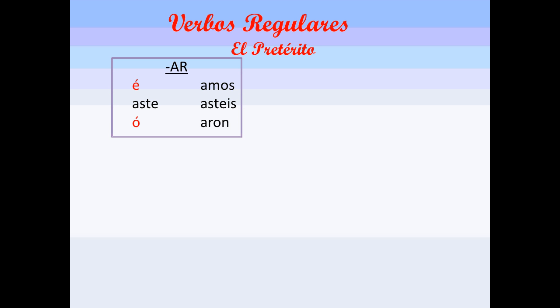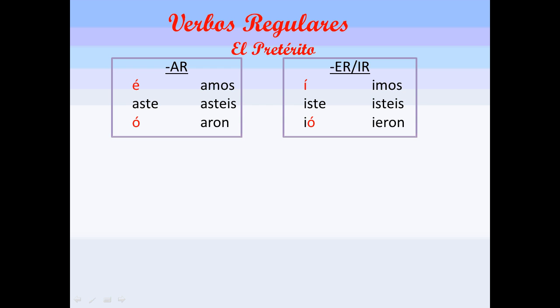So your AR, ER, IR endings first. I would like you to try to fill them in here first. So pause this, fill in your regular AR, ER, IR endings. I would suggest you do it in pencil and then check with what I have. Okay, you have your AR endings, which are é, aste, ó, amos, asteis, aron. You may want to highlight, in a different color, the yo and the él, ella, usted forms, which have accent marks over them.